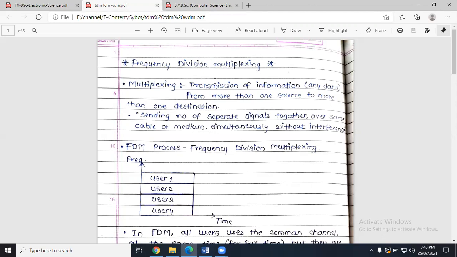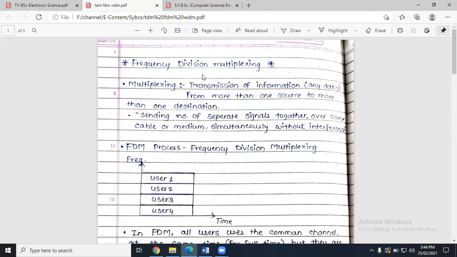The concept behind multiplexing is that we can transfer data coming from multiple sources, and transfer that same data to multiple destinations, right? So it means sending a number of separate signals together over the same cable or medium. Just try to understand the concept. Suppose we have 10 different signals and we want to transmit all 10 signals simultaneously over a single channel without any interference.